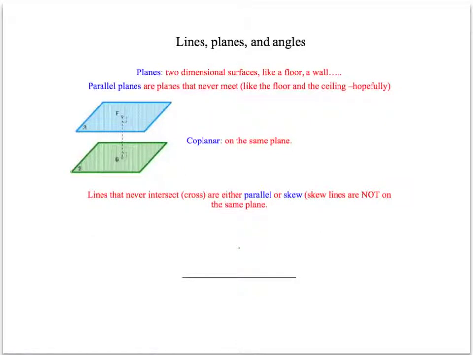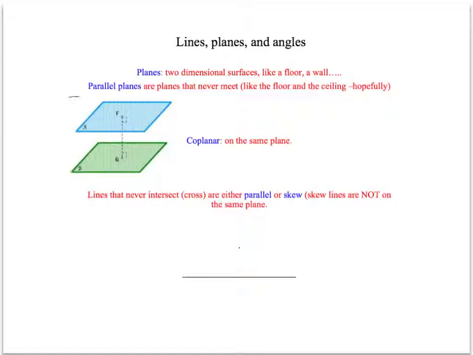Alright, so the focus of this lesson is we're going to talk about lines, planes, and angles. Mostly I'm going to talk about planes just so you know what I'm referring to when I say the word plane. So planes are two-dimensional surfaces like a floor or the ceiling or a wall, and they go on and on forever. Parallel planes are planes that never meet, like the floor and the ceiling, hopefully, if the builder was good, and if the floor and the ceiling extended out forever, they would never meet.